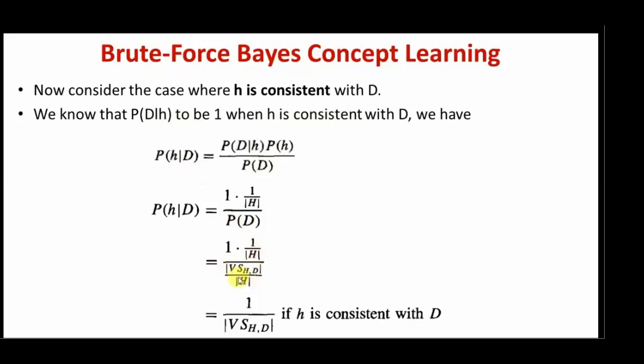Probability of H given D, that is the posterior probability, is equivalent to 1 divided by cardinality of the version space here. The version space is nothing but the set of all consistent hypotheses. So, the posterior probability when H is consistent with the training examples is equivalent to 1 divided by cardinality of the version space.